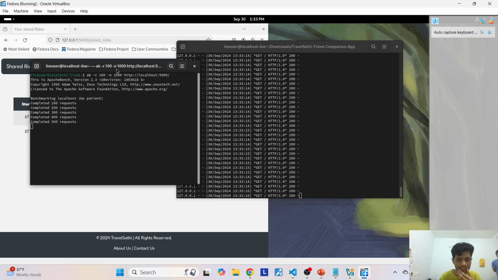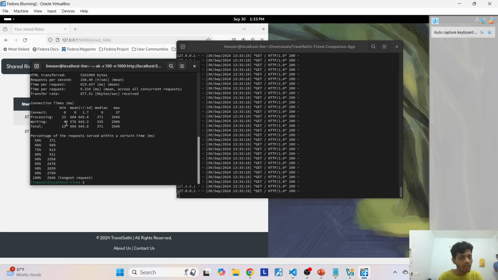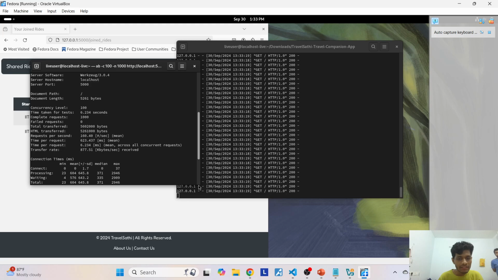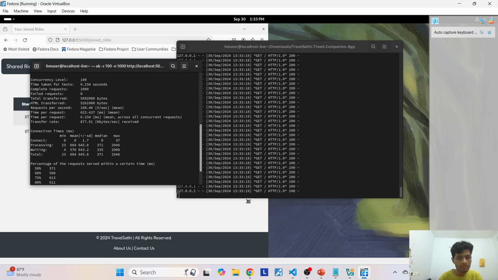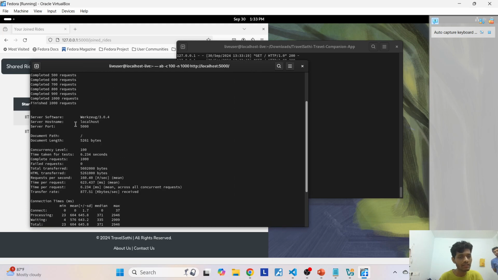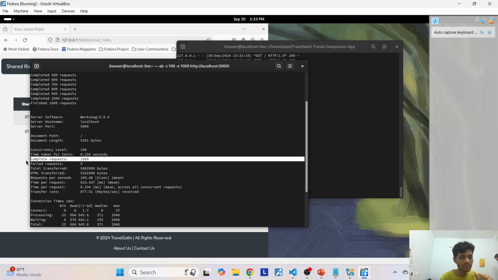You can see the requests going, and our server is serving those. These are the results that we will be compiling later in our report to better compare them side by side. We have used the same benchmarking parameters, 1000 requests with 100 concurrent connections, and these are the results.